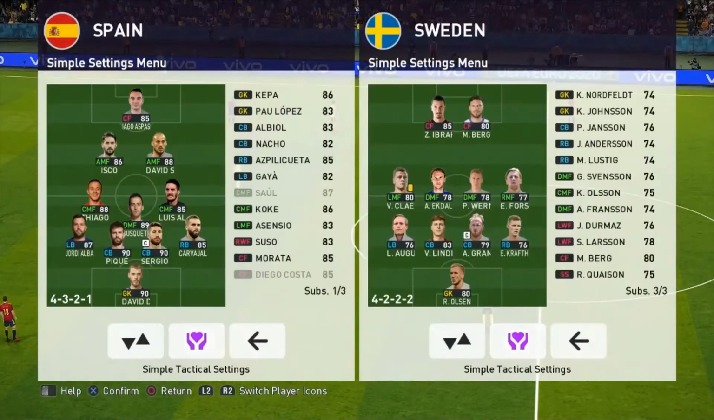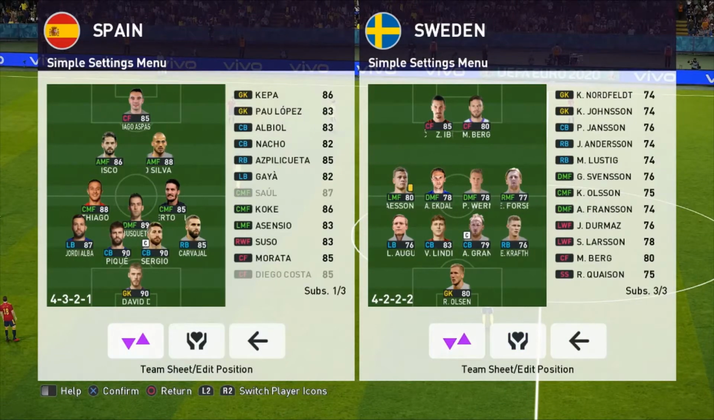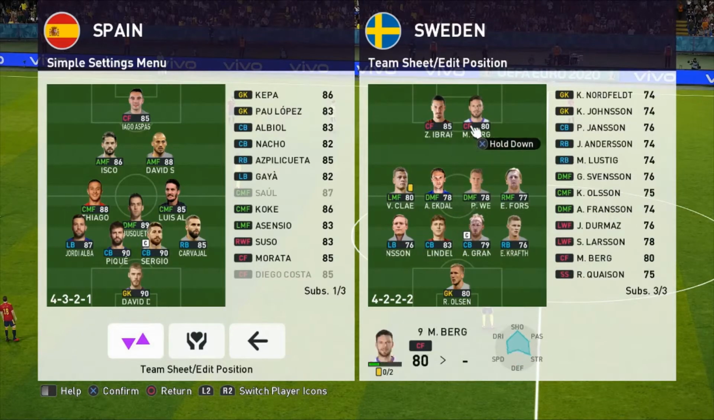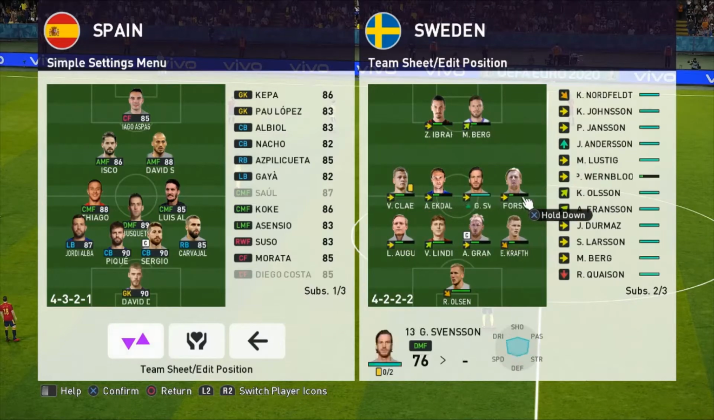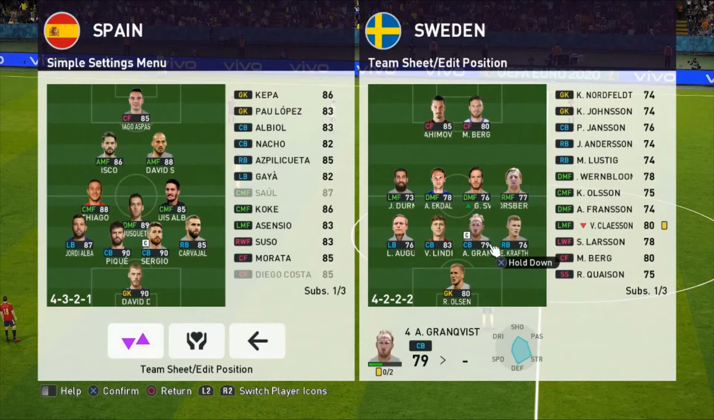I'll make the subs for him. I'll take the most tired players off and see what happens here. I'll keep the 2 strikers on because I think these 2 are all right for now. We'll bring on Svensson for him. We'll bring on Jimmy Durmaz, who's high rated.